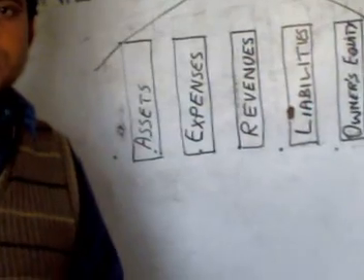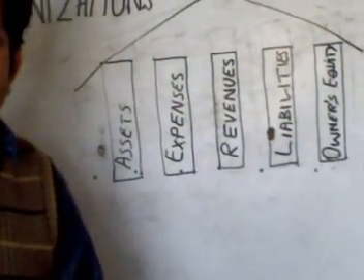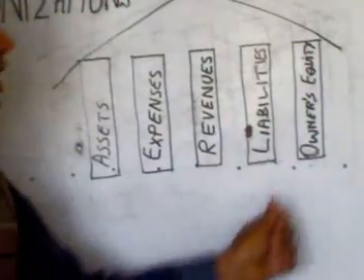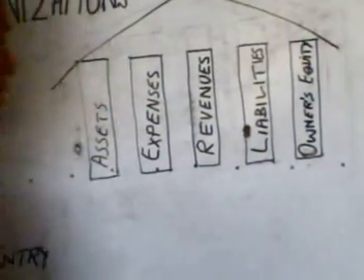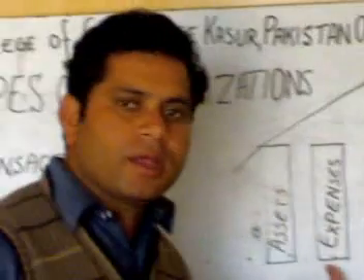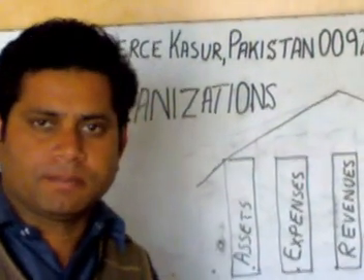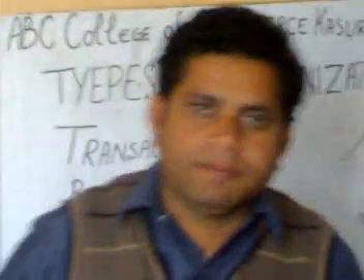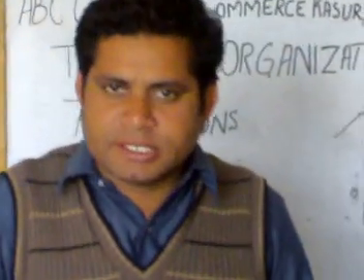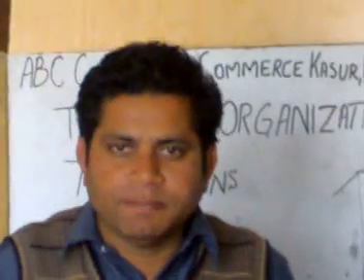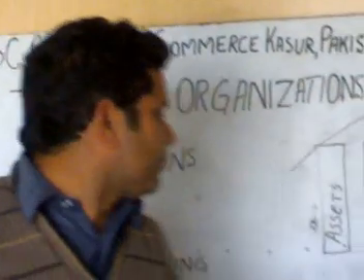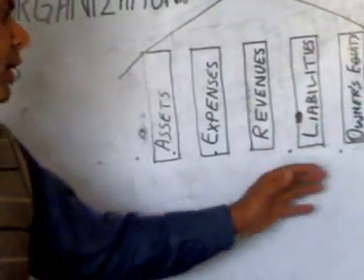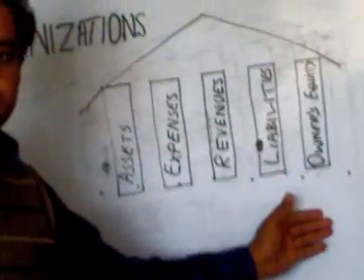The amount which is spent to start the business is called owner's equity. These 5 things make accounting. So we conclude here by saying that there are 5 main things which make accounting: assets, expenses, revenues, liabilities and owner's equity.